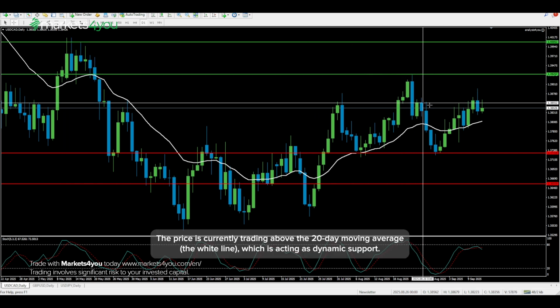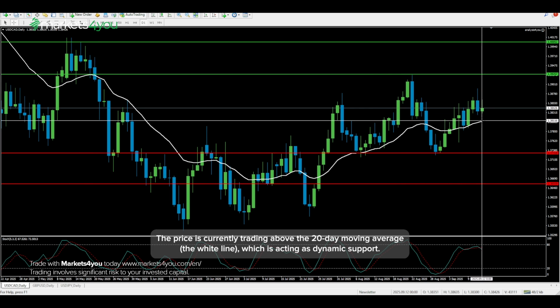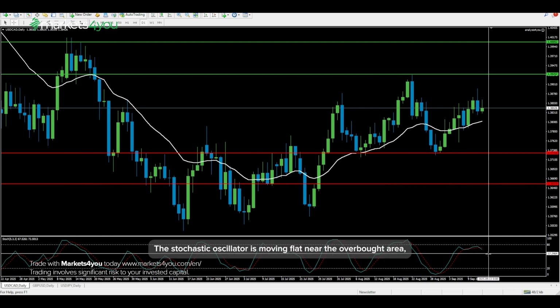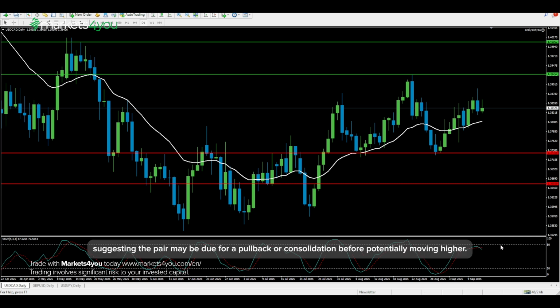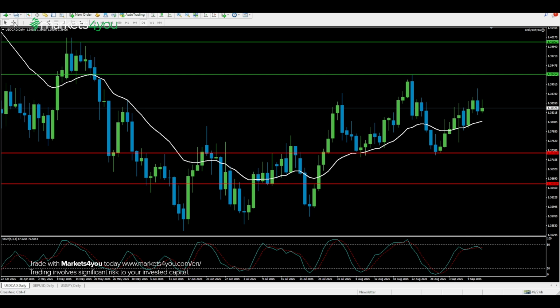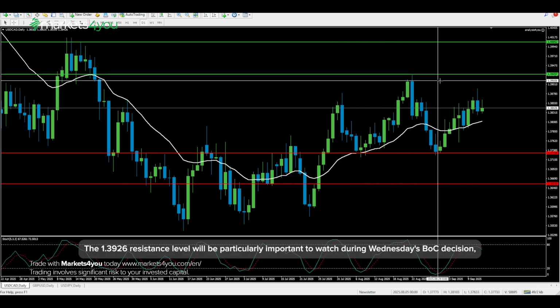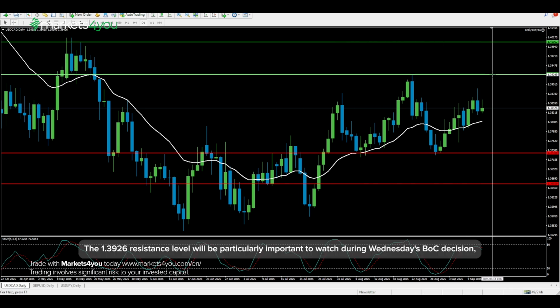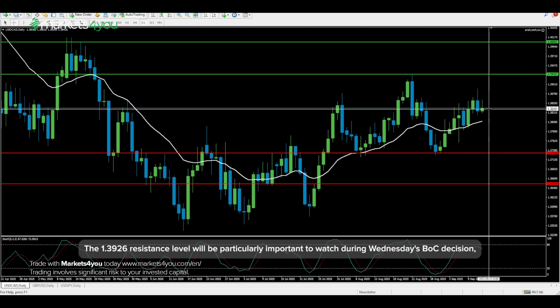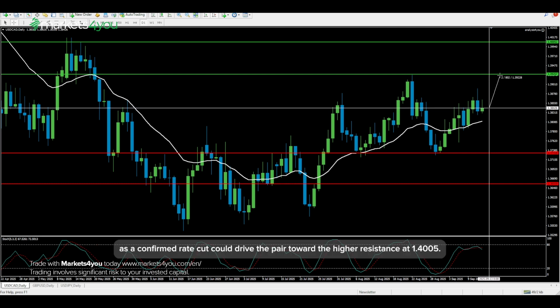The price is currently trading above the 20-day moving average, the white line, which is acting as dynamic support. The stochastic oscillator is moving flat near the overbought area, suggesting the pair may be due for a pullback or consolidation before potentially moving higher. The 1.3926 resistance level will be particularly important to watch during Wednesday's BOC decision, as a confirmed rate cut could drive the pair toward the higher resistance at 1.4005.